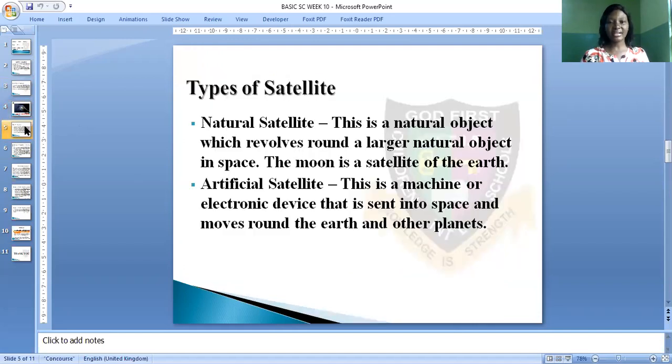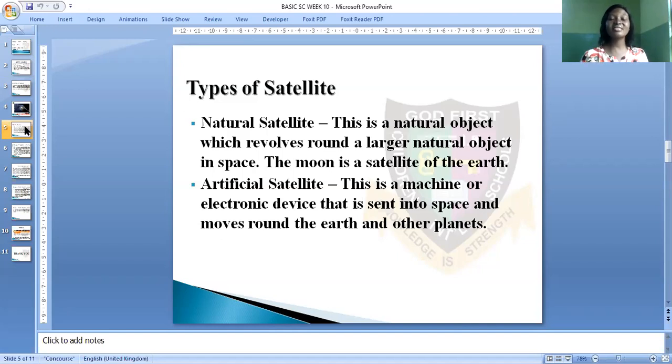Types of satellites. We have the natural satellites and we have the artificial satellites. A natural satellite is a natural object which revolves around a larger natural object in space. As I've said earlier, the moon is a satellite of the Earth. The moon is a natural object, and it moves around the Earth.